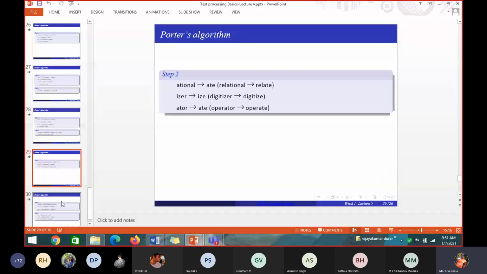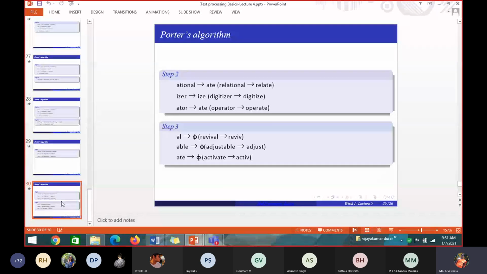Then step 2, step 3, step 4, they have taken all combinations. If it ends with ATIONAL, it should be replaced by ATE. IZER should be replaced by IZE. Like that, they have taken all considerations of how to chop it. If I have the suffix with all these, how to chop it and what will be the output. If it ends with AL, it should be null. So revival, only this will be there.